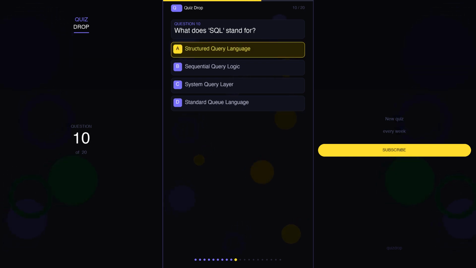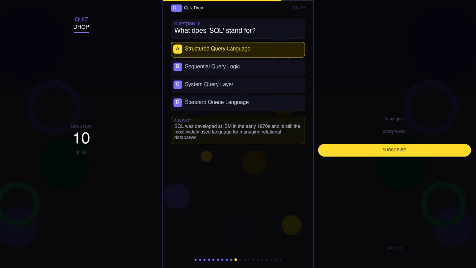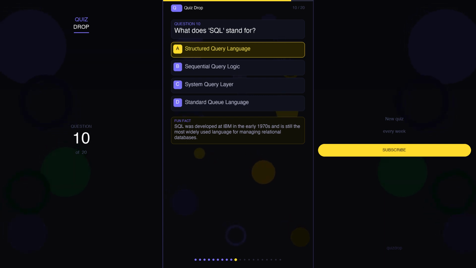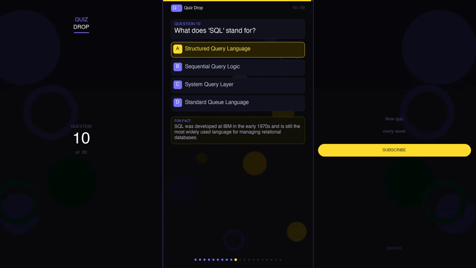The correct answer is A. Structured query language. And here's a fun fact. SQL was developed at IBM in the early 1970s and is still the most widely used language for managing relational databases.